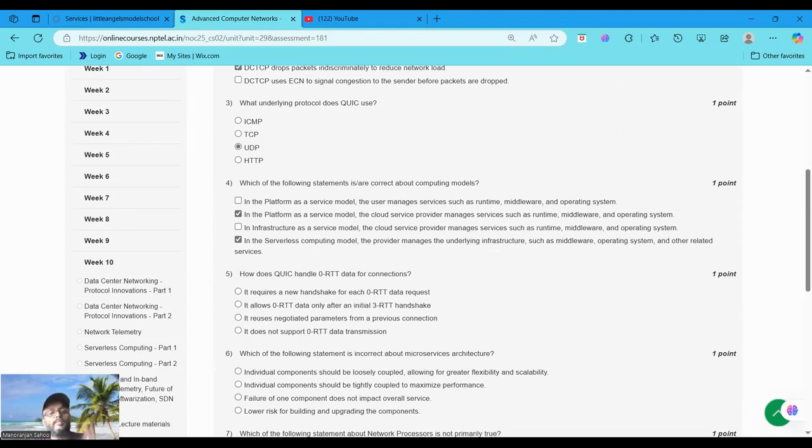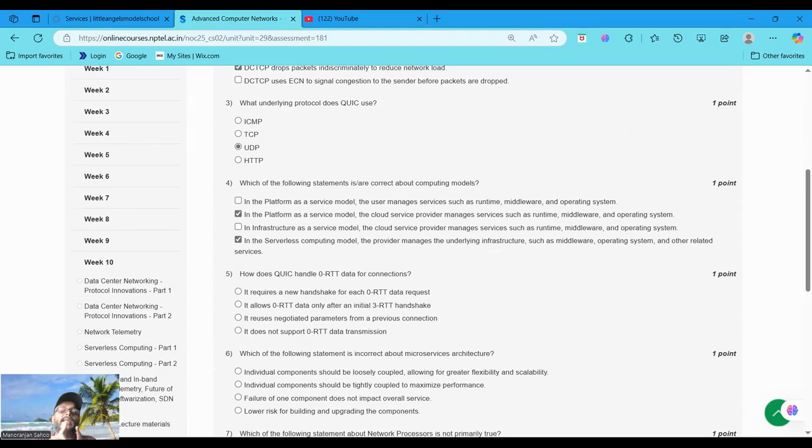Now go to statement number 3. If we evaluate this, in the infrastructure as a service, or IaaS, model, the cloud service provider manages the physical infrastructure such as servers, storage, networking and virtualization. However, the user is responsible for managing the runtime, middleware, operating system and application.